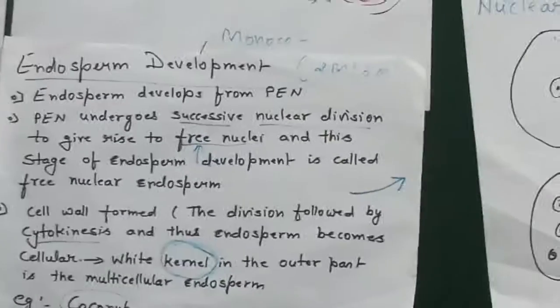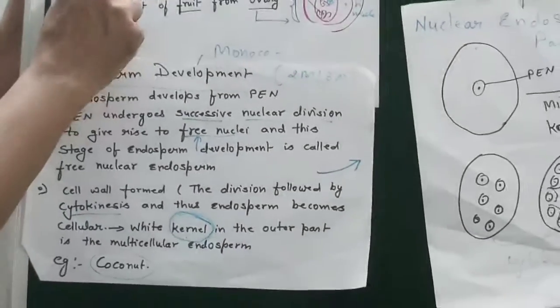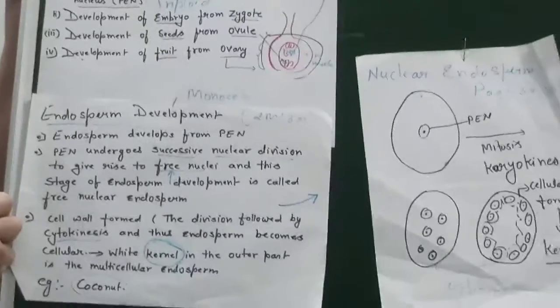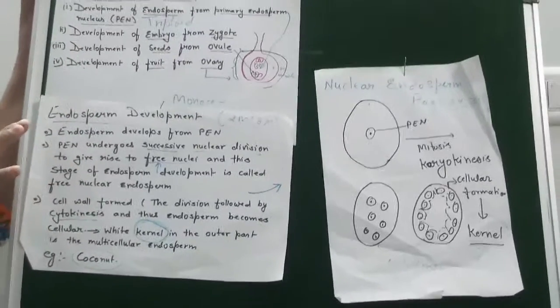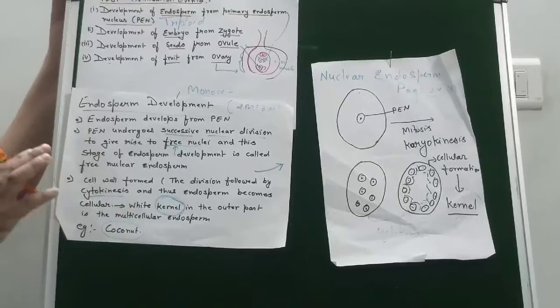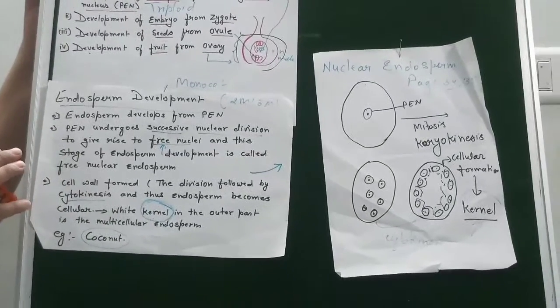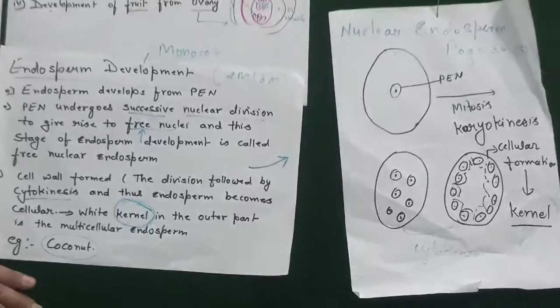Now, students, the second topic of post-fertilization events is the development of the embryo from the zygote. This topic comes in 5-mark and 3-mark questions, diagram-based and explanation-based. So this second topic, development of the embryo from the zygote, we will see with a diagram-based explanation.